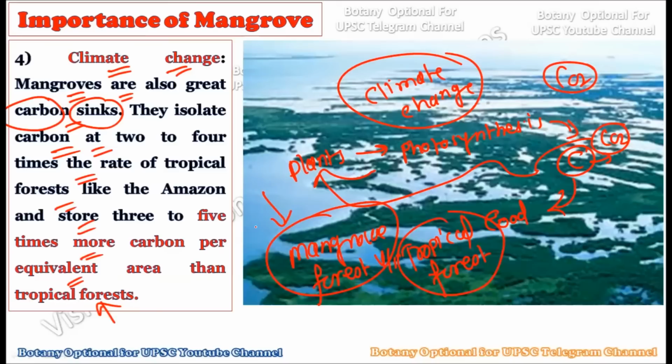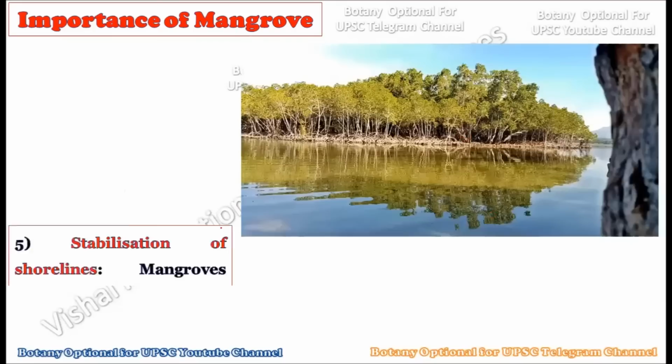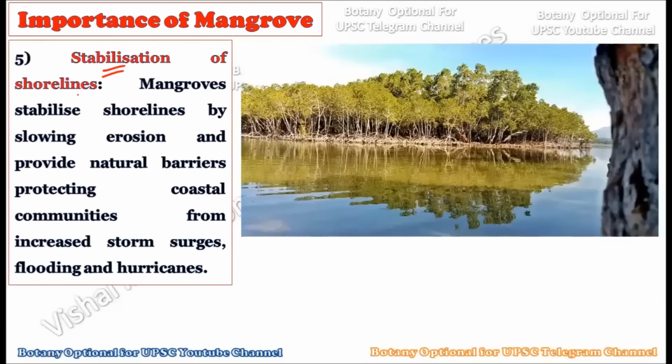The whole biosphere is a very delicate thing, but a forest like the mangrove forest has a greater carbon sinking efficiency, and this efficiency can really help in managing climate change. Okay, so this is the fourth application of the mangrove forest, that they help in climate change. Now consider the fifth one, that is the stabilization of the shorelines.